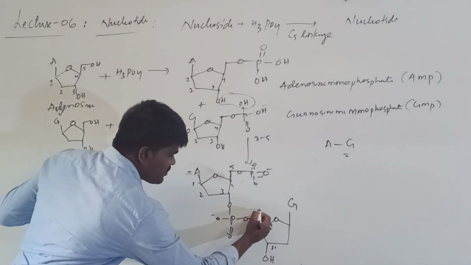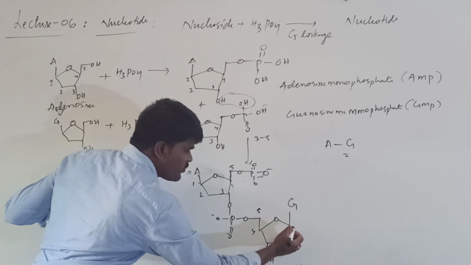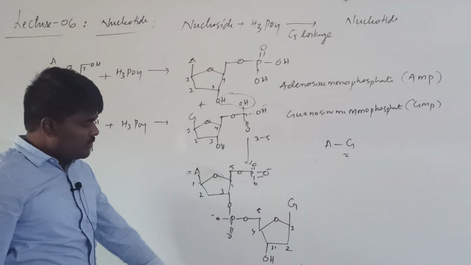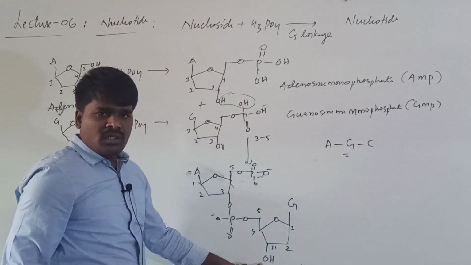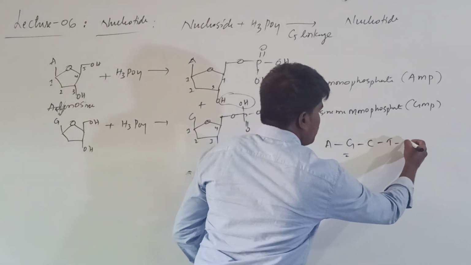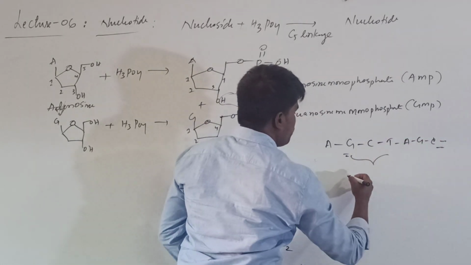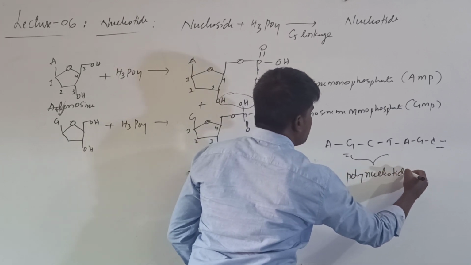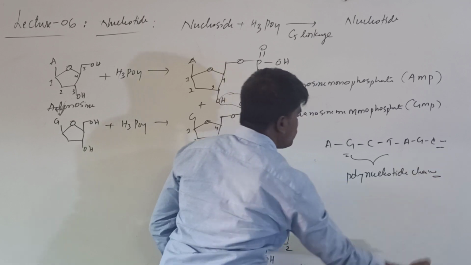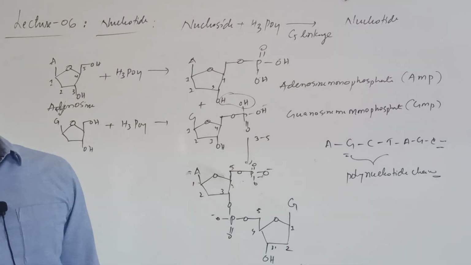Here also, this is fifth, fourth, third, second, first. If I add cytosine to this, it will get added at the third position. This is how it goes on continuing: thymine, adenine, guanine, cytosine. This will form a polynucleotide chain. This is how your DNA and RNA will build up chemically.